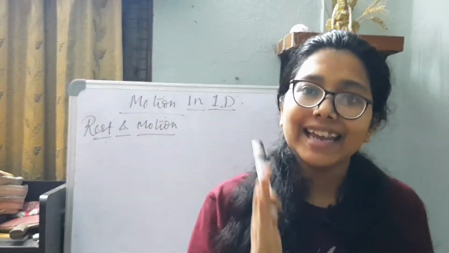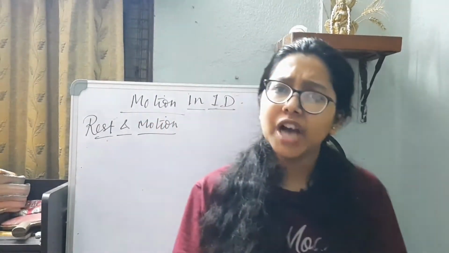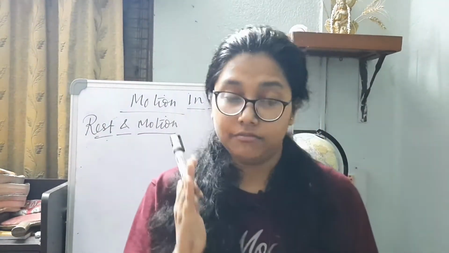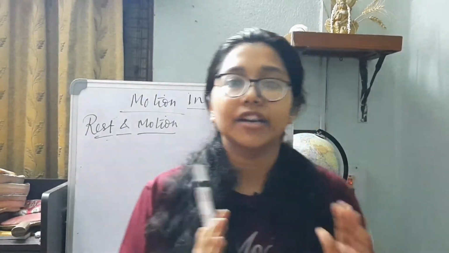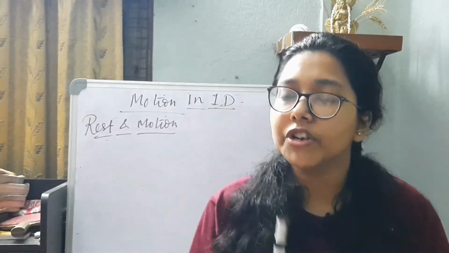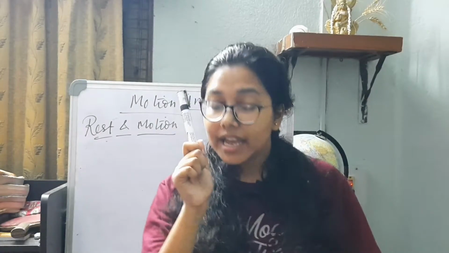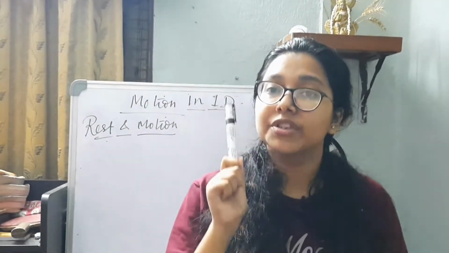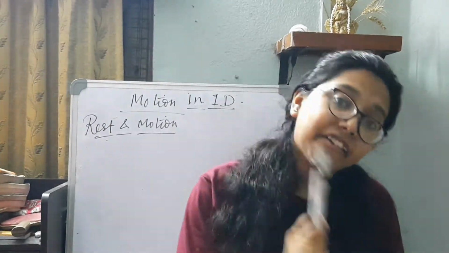So to define any kind of scalar quantity like length, time, mass, charge, defining the magnitude and the unit is very necessary. Defining the magnitude and the unit describes it completely. That's enough. But whenever I am talking about a vector quantity, a vector quantity can be defined fully only if I define it using its magnitude, direction and unit.